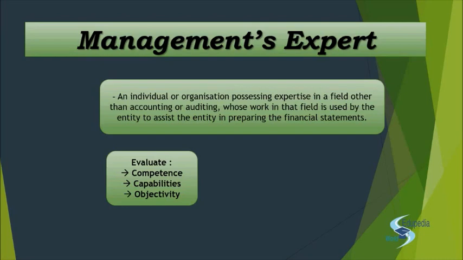So once you have seen that this expert is capable, competent, and objective, right? Then what? Okay, if he is, but did he do his job accurately over here? Did he perform his task, the task that was given to him? Did he perform it with determination? Did he apply those capabilities and competence? Right? We'll see what is the kind of work he has performed. So we will understand the expert's work.